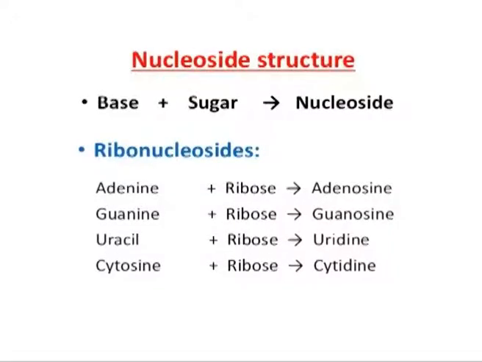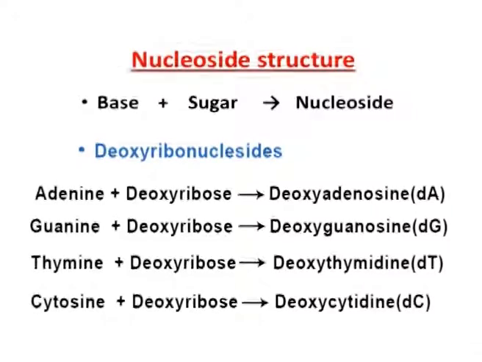Four ribonucleosides are commonly found in RNA: adenosine, guanosine, uridine and cytidine. Similarly, the four deoxyribonucleosides in DNA are deoxyadenosine, deoxyguanosine, deoxythymidine and deoxycytidine.